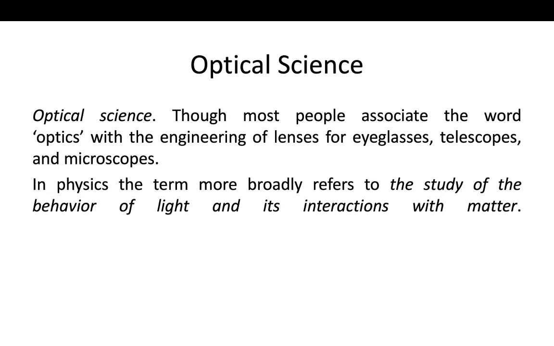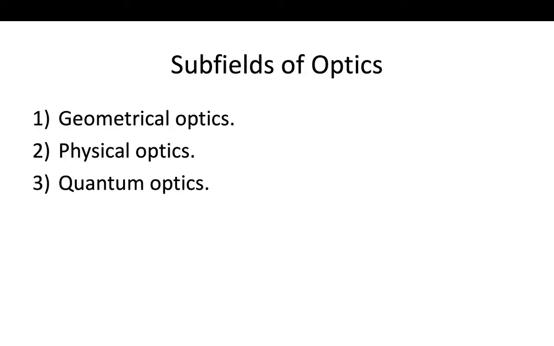In physics, the term more broadly refers to the study of the behavior of light and its interactions with matter, that is called optical physics or optical science. This optical science has mainly three branches. The first one is geometrical optics, the second is physical optics and the third one is quantum optics.